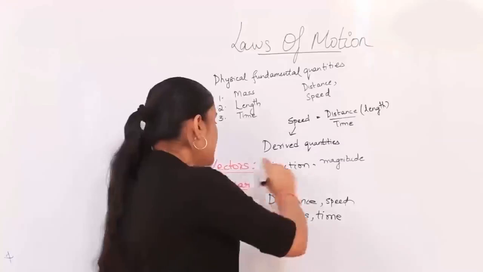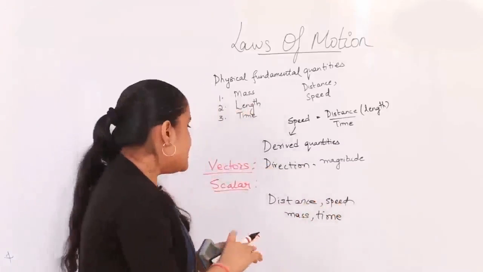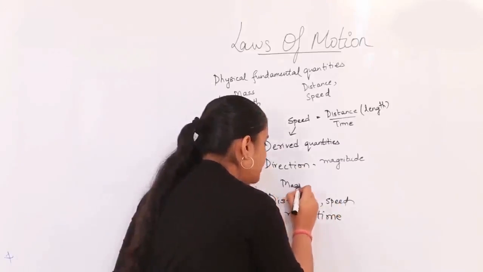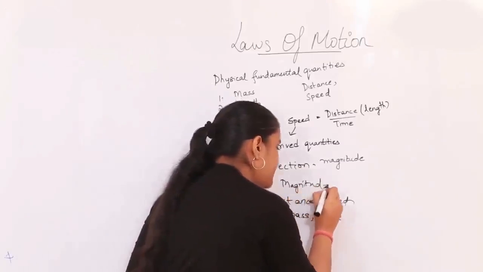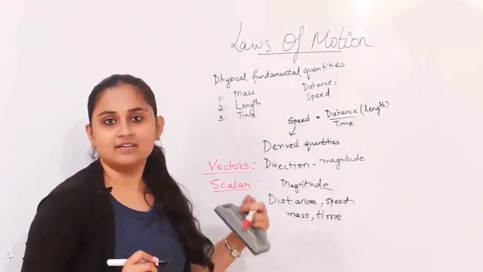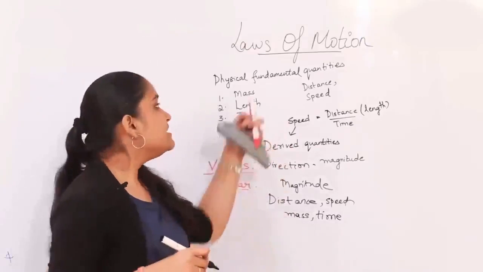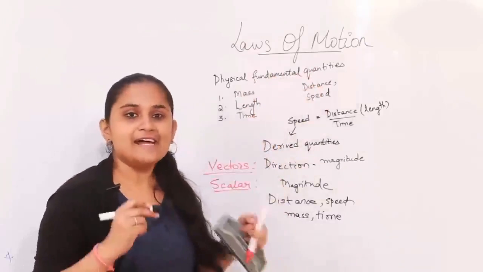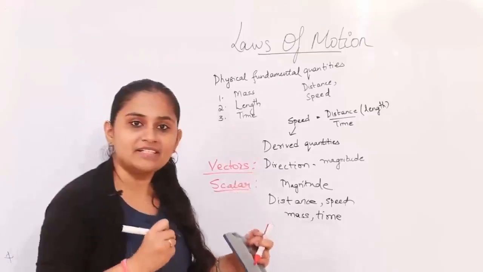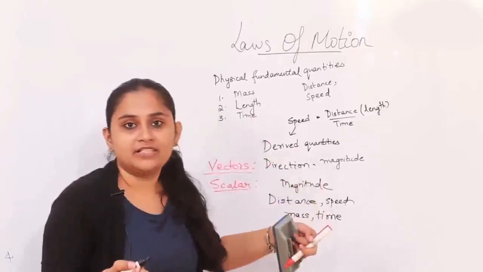So these quantities which just talk regarding my magnitude of a physical quantity are called as scalar quantities. So for my description of motion, I would require a combination of both scalar quantities and vector quantities.